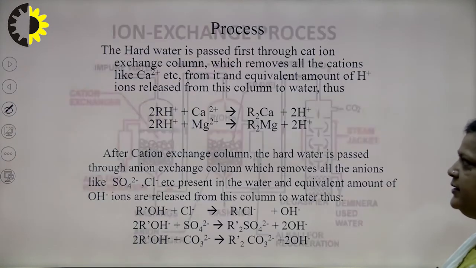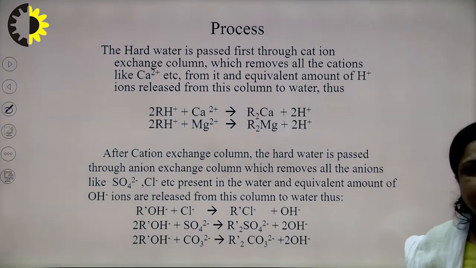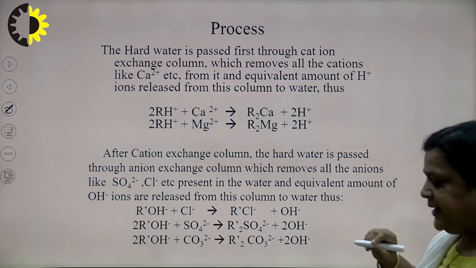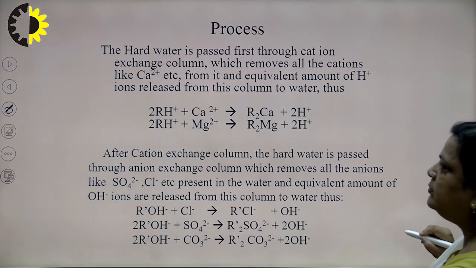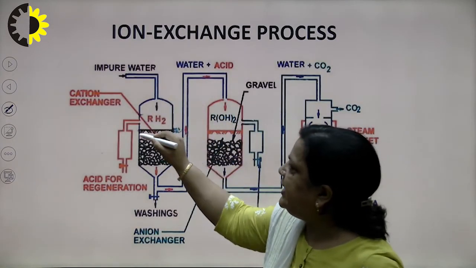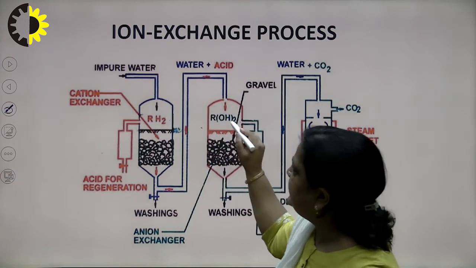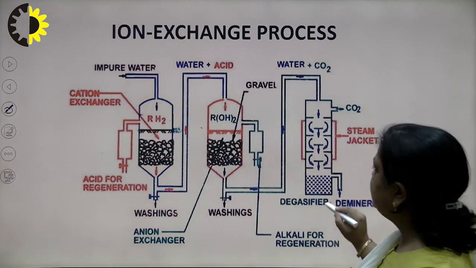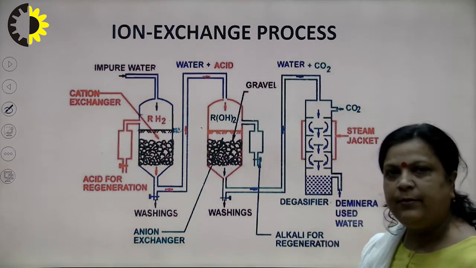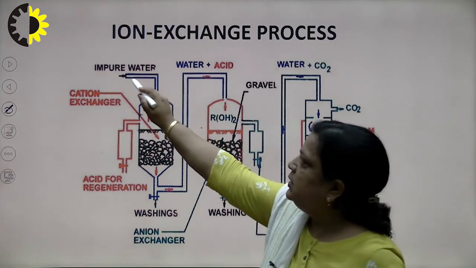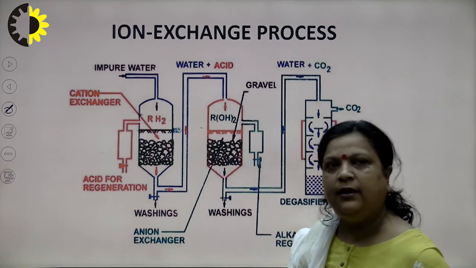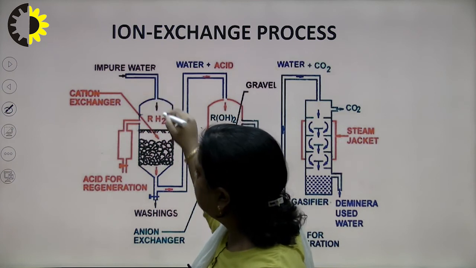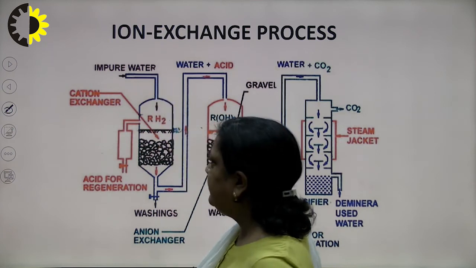We will discuss this later. First, the process. The hard water is passed through the cation exchange column. This is the cation exchange column and this is the anion exchange column, and this is the neutralization chamber. So, first the water having cation and anion impurities is passed through this cation exchanger.